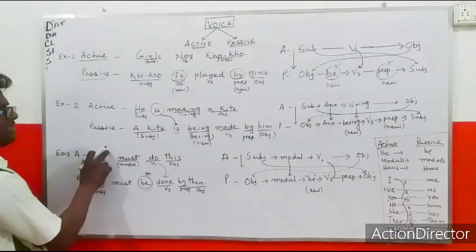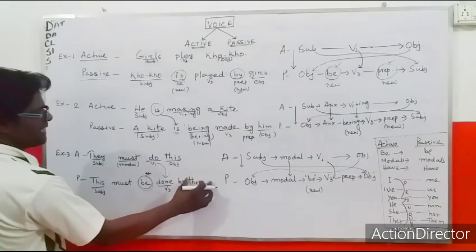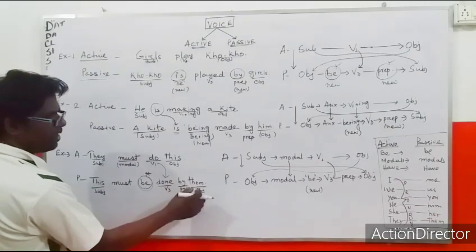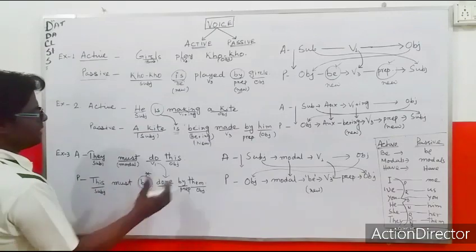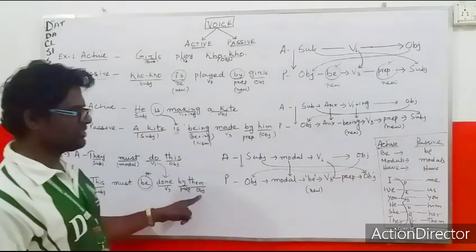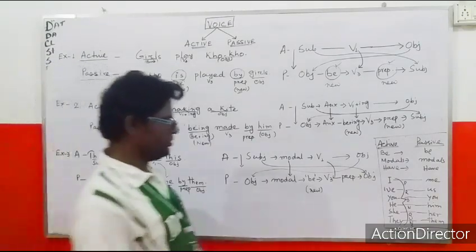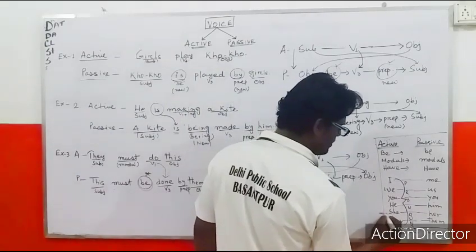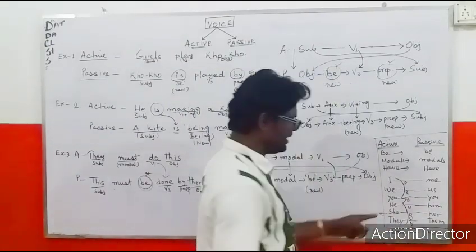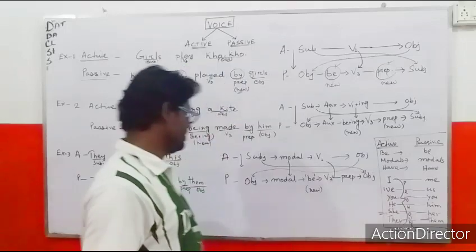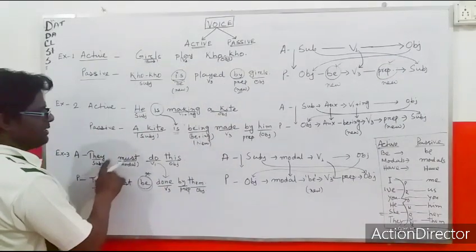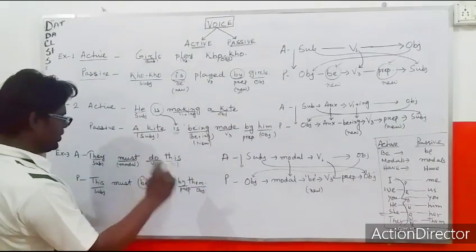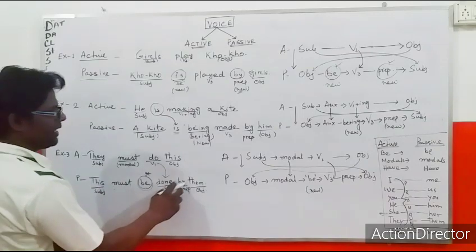If they comes in the place of object, its form will change. They will be them. So this must be done by them.